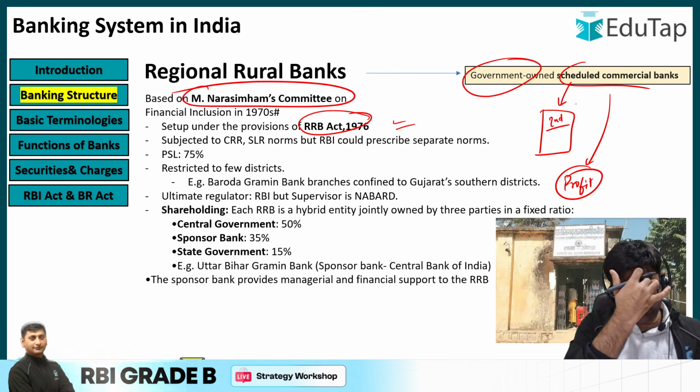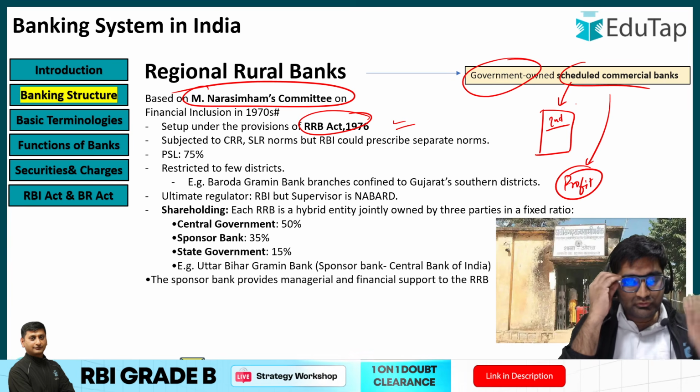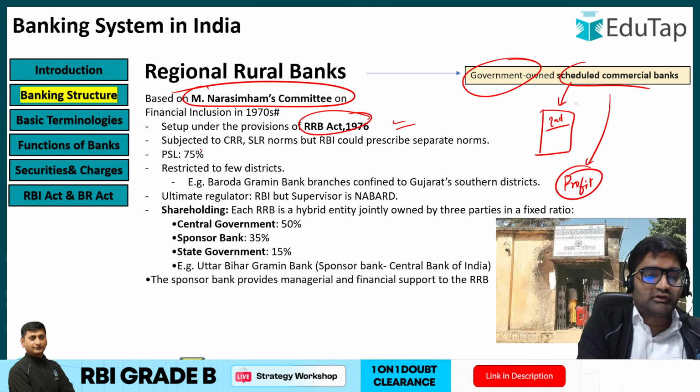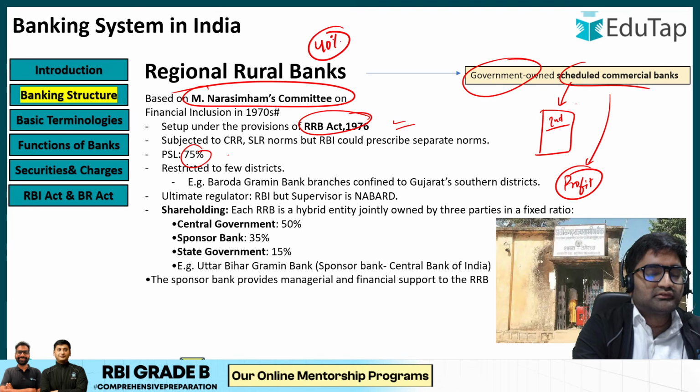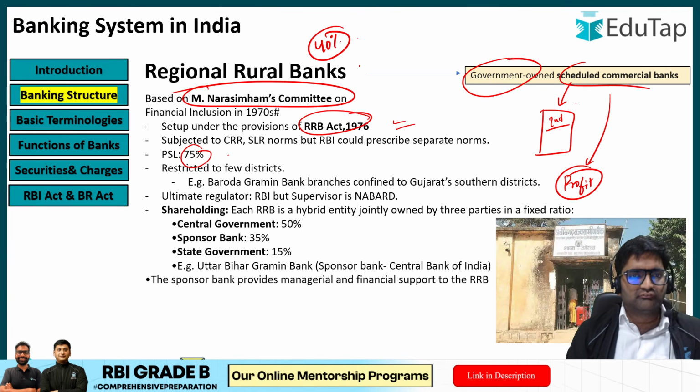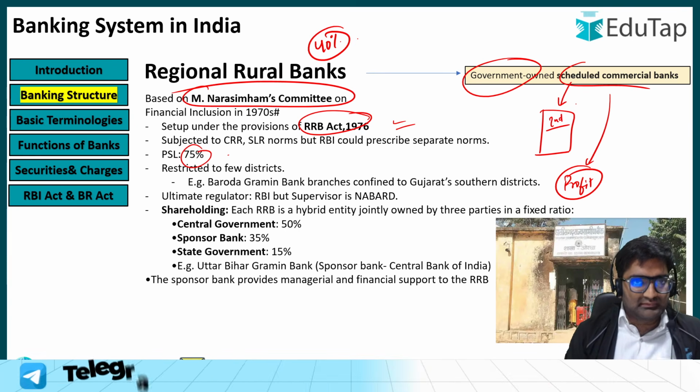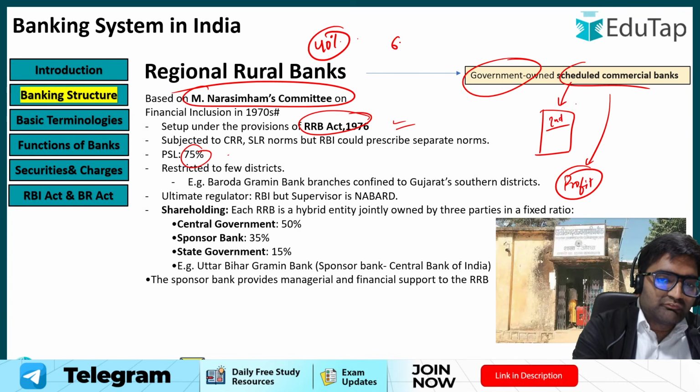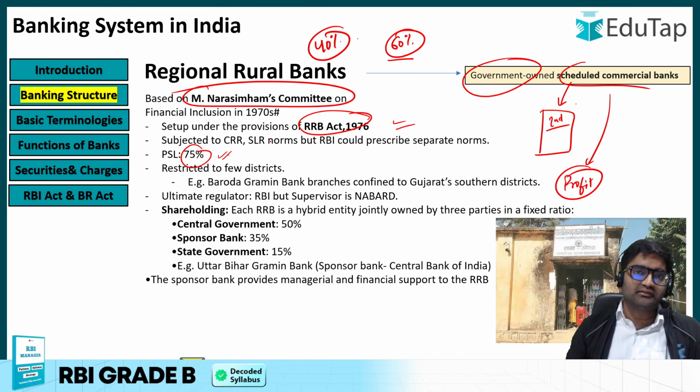How can we say they are actually helping in the rural areas? The PSL target for the regional rural bank is quite high, 75%. Scheduled commercial banks and foreign banks have a target of 40% of the ANBC and COBSE, we know that. Small finance banks have 60%, right? But regional rural banks have the highest target, 75%.